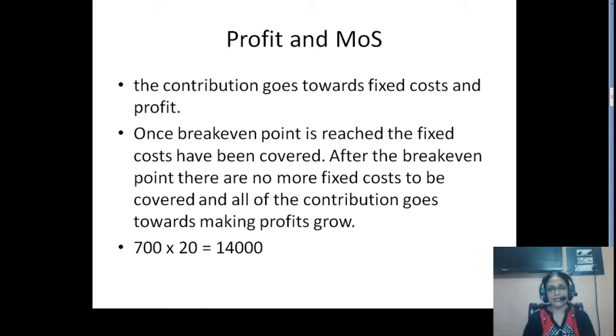So at the point of margin of safety, the entire contribution will be given to the profits only. Now the margin of safety is 700 units, and the contribution was 20. So the entire contribution will go to profit because we have already recovered the fixed cost. So your profit will be 700 multiplied by 20, that will give you $14,000. So $14,000 will be your profit. That is how we can calculate profit with the help of margin of safety.